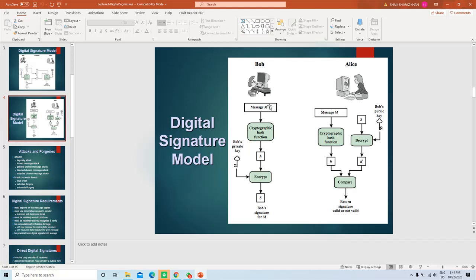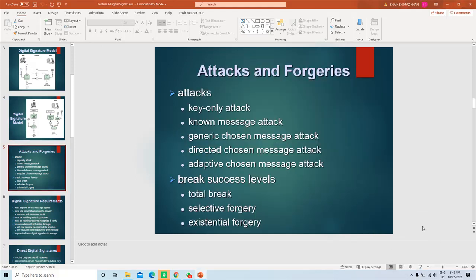M2 is message 2, S2 is signature 2, M3 is message 3, S3 is signature 3. So in the known message attack, the attacker knows the message and its corresponding signature.